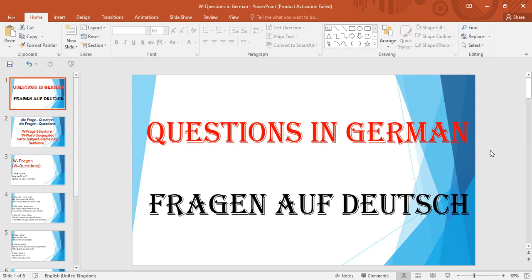So in this session, we are going to learn the questions in German. Basically, we will be learning the question words in German language. With the help of them, we can frame a question. Question words means, as in English, we have the WH family questions: where, what, who. Like these we have in German also. These words we will be learning, and also the sentence structure, how to frame a question. So this is our today's objective here.